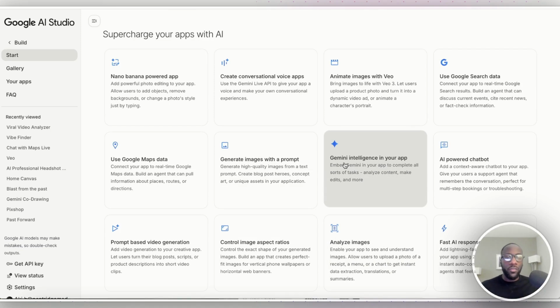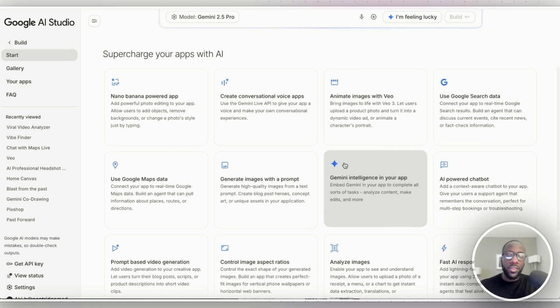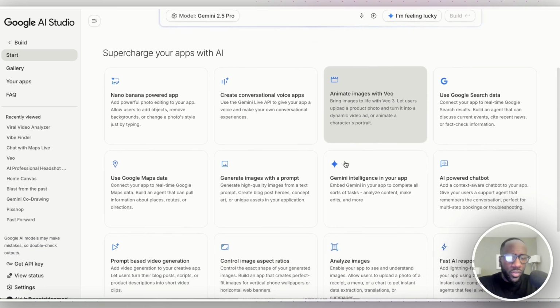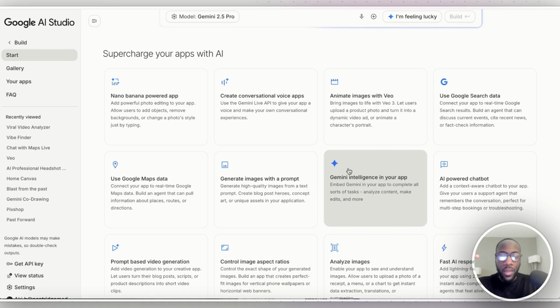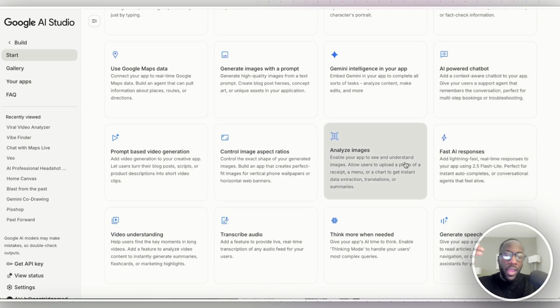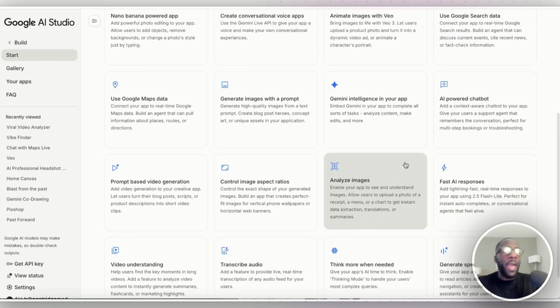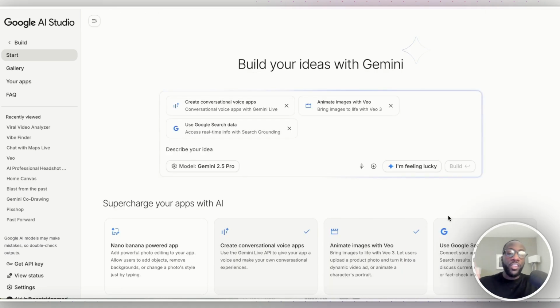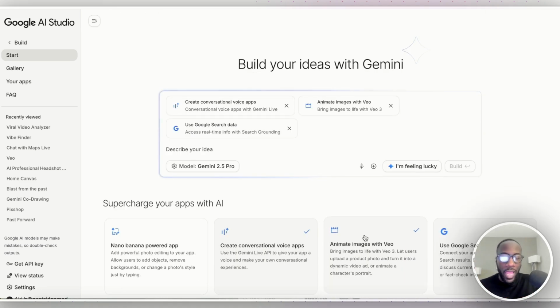Google has so much information and their suite is so vast that they are enabling these different features to your apps and consolidating what is already within their ecosystem. This feels very similar to what Claude just launched with Claude Skills, in that each of these features that they have here in Gemini, whether it's adding Gemini intelligence, an AI powered chatbot, or Google search, I realized that they are apps that you can build, or if you were to click on multiple of them, multiple features that you can add into your apps.